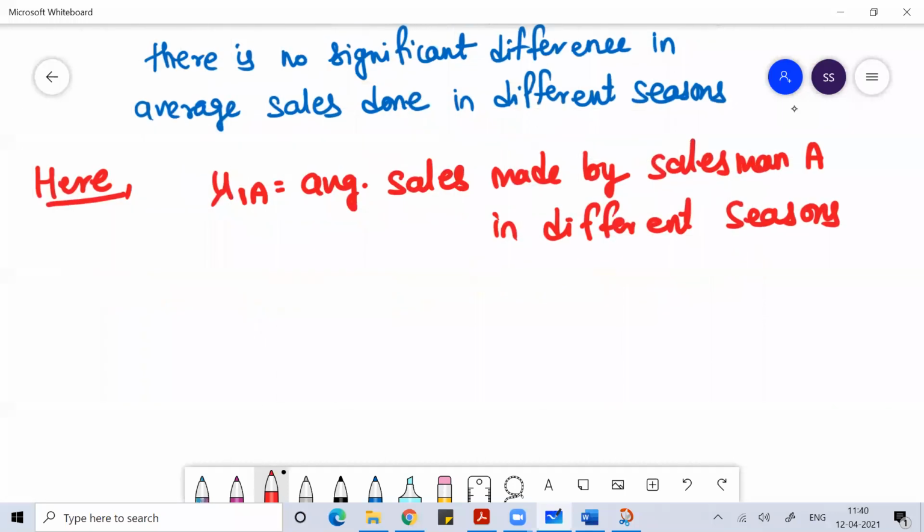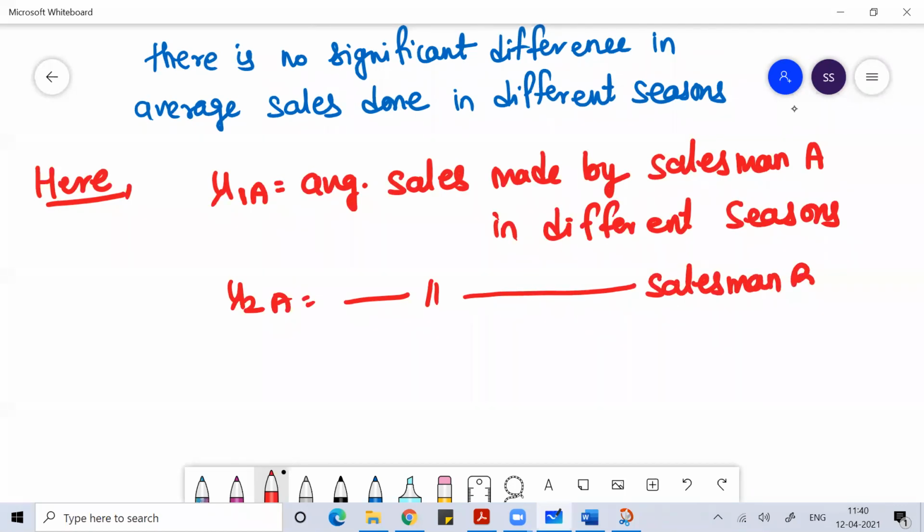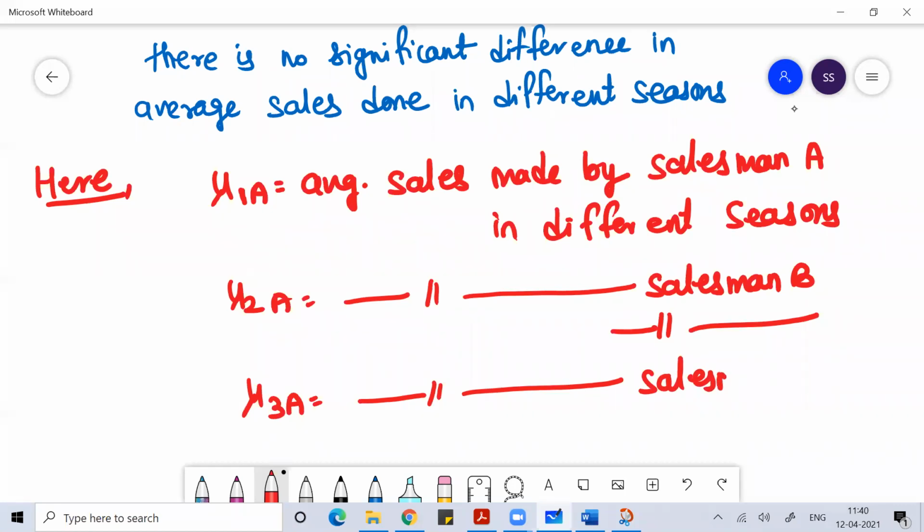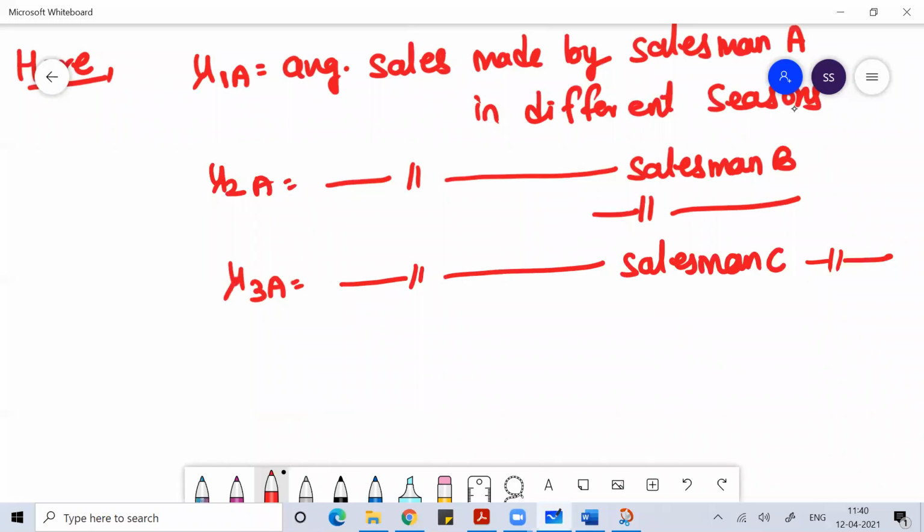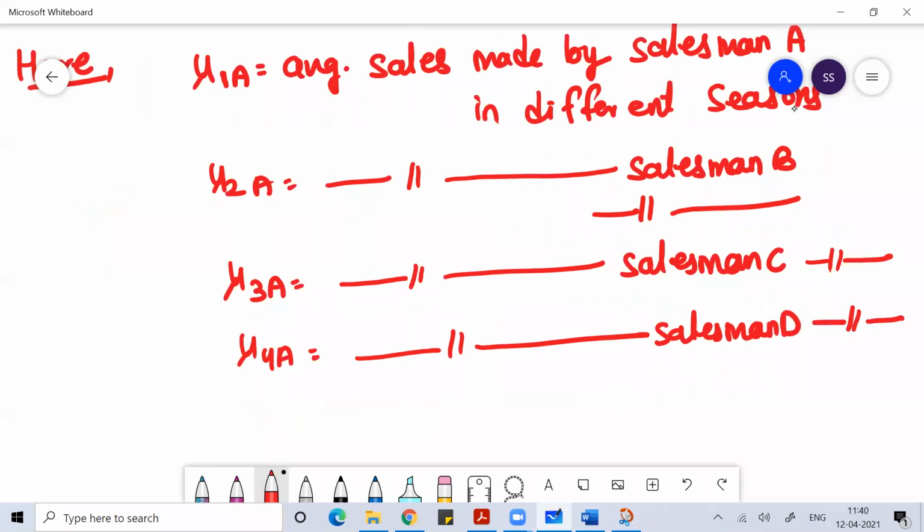Okay, and mu2a is equal to the average sales made by salesman B in different seasons, and mu3a is equal to the average sales made by salesman C in different seasons. And mu4a is equal to the average sales made by salesman D in different seasons.